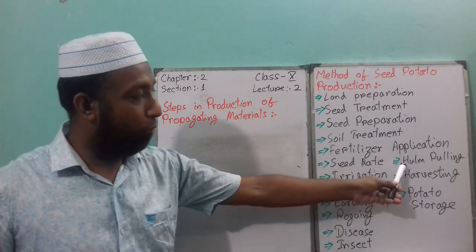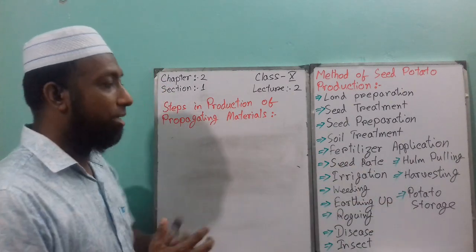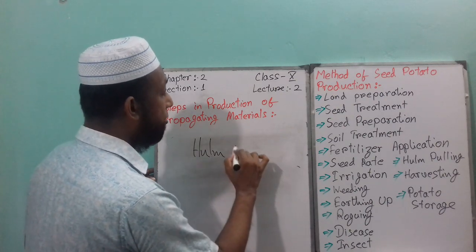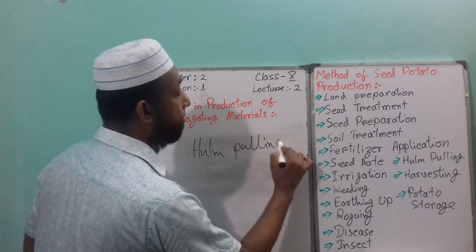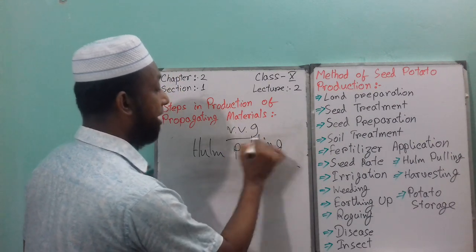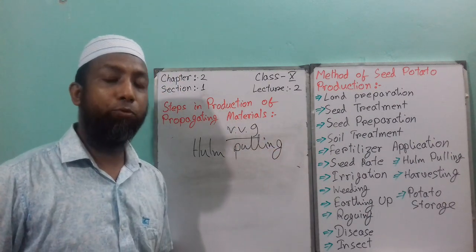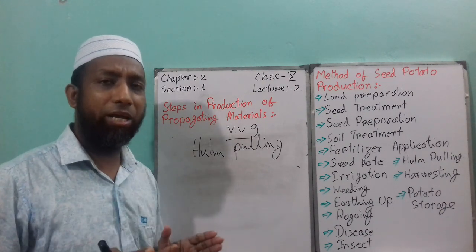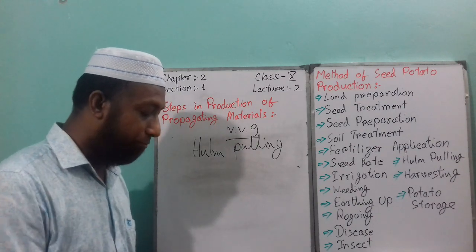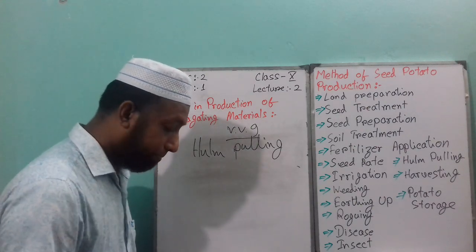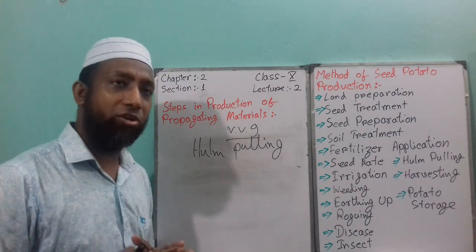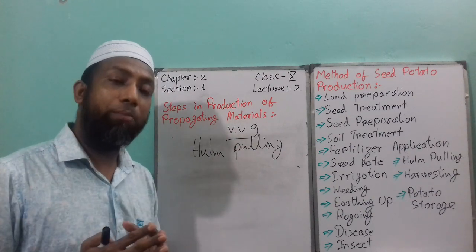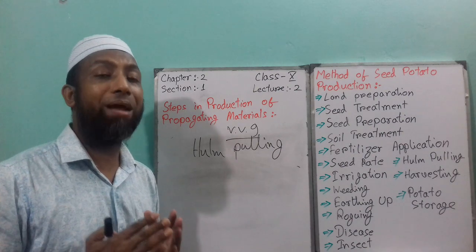Next point is haulm pulling, harvesting and potato storage. Haulm pulling is very important for potato. What is haulm pulling? You have to do haulm pulling about 7 to 10 days before harvesting, and haulm pulling is pulling the above-ground plant part.